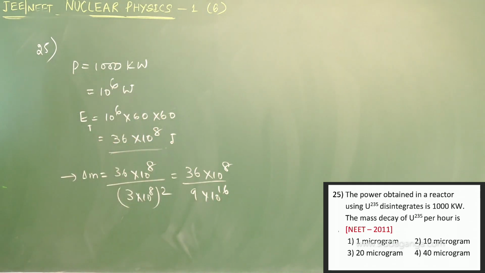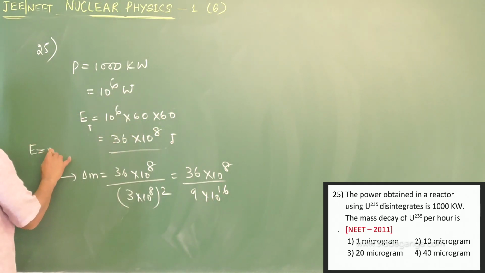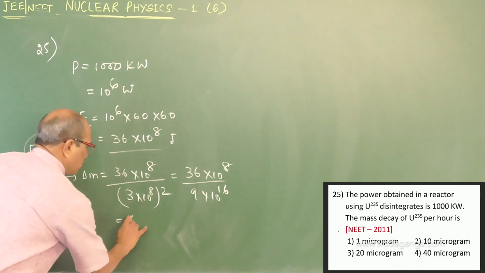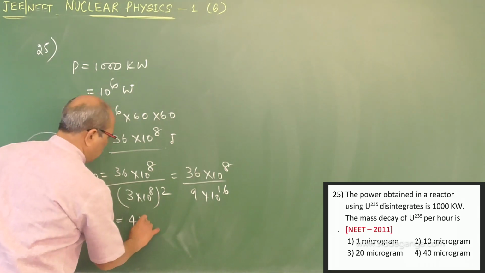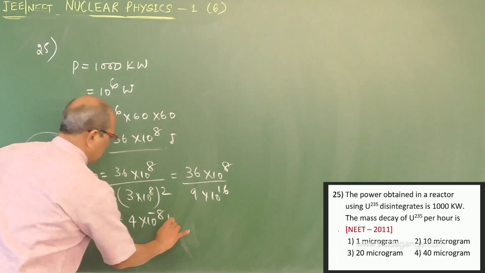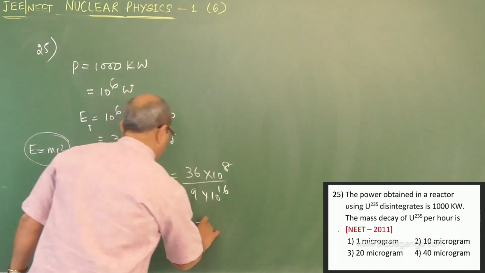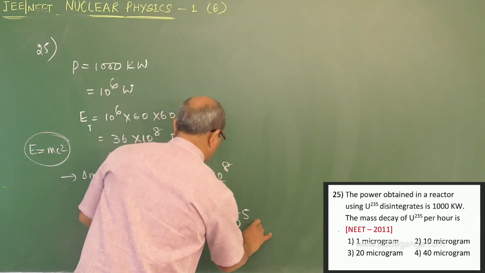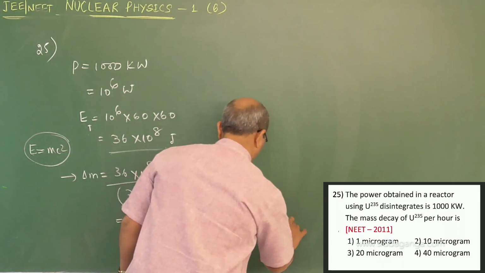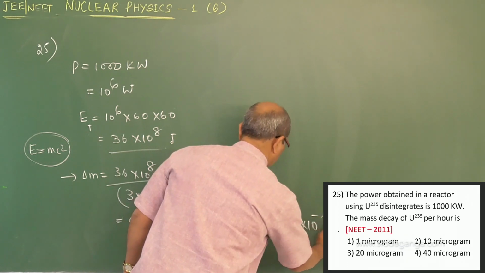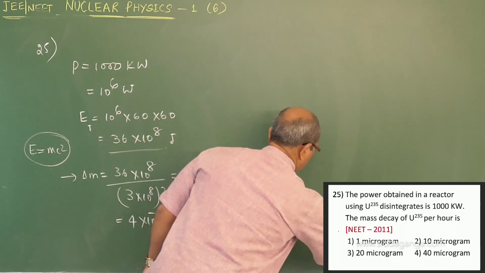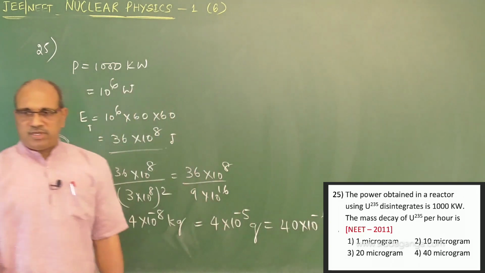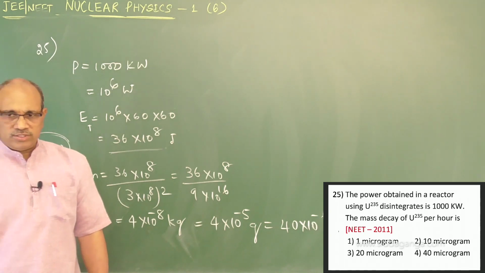We use the mass-energy relation E equals mc square because no other values are given here. So it is equal to 4 into 10 power minus 8 kg, or 4 into 10 power minus 5 gram, or 40 into 10 power minus 6 gram, or 40 microgram. So the answer is the fourth one.